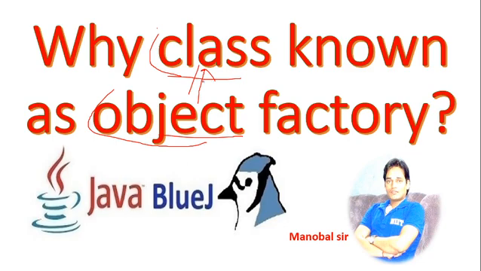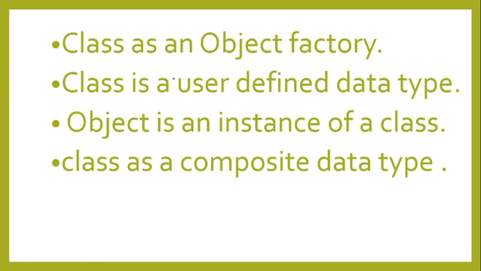Also, a class is an object producer. That's why we call it an object factory, an object producer. And an object is known as an instance of a class. Today in this session I will discuss the class as an object factory.